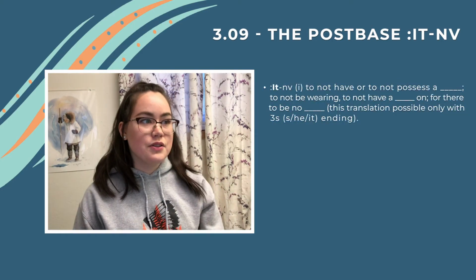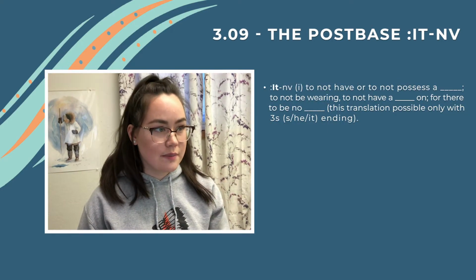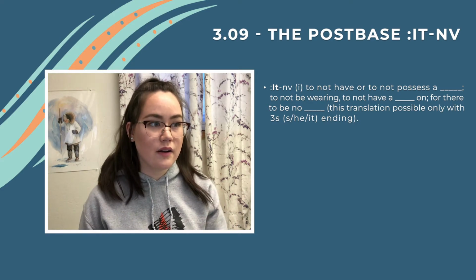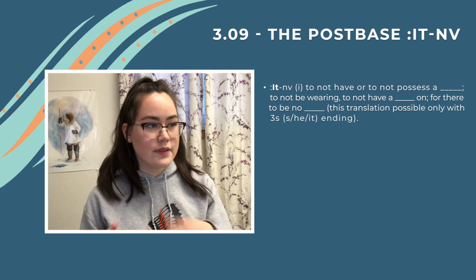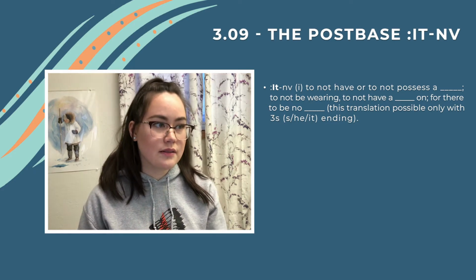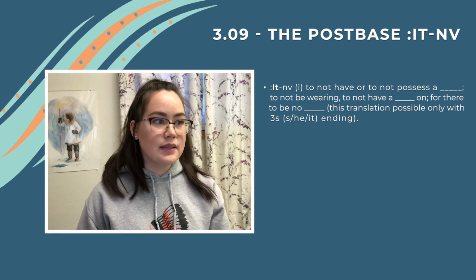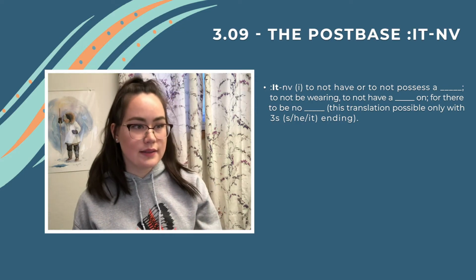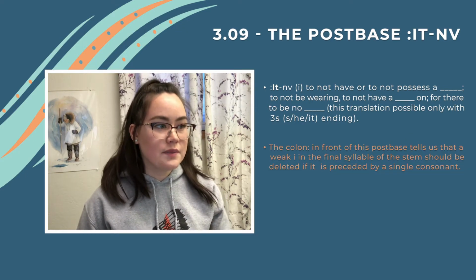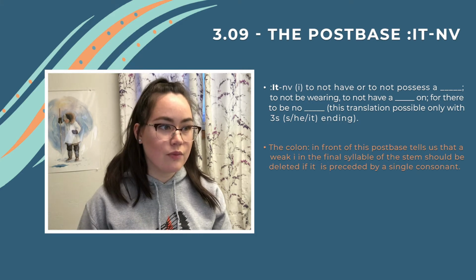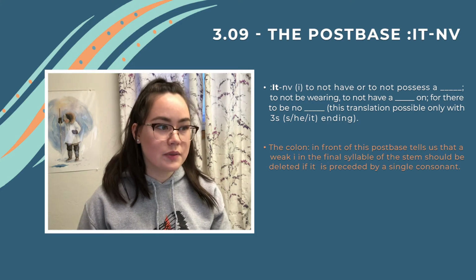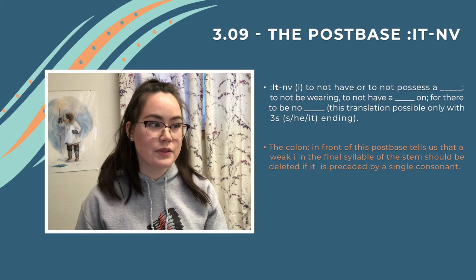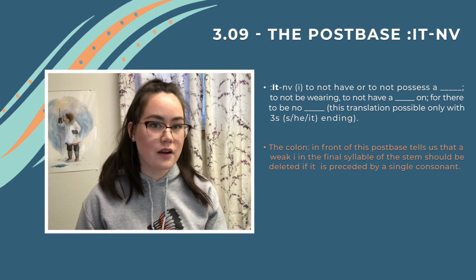It means to not have or to not possess something, to not be wearing something, to not have something on, for there to be no of something. This last translation is possible only with the 3S ending, which is he, she, or it. The colon in front of this postbase tells us that a weak i in the final syllable of the stem should be deleted if it is preceded by a single consonant.